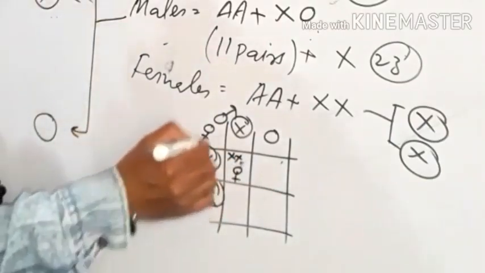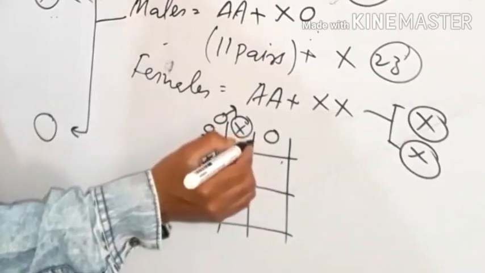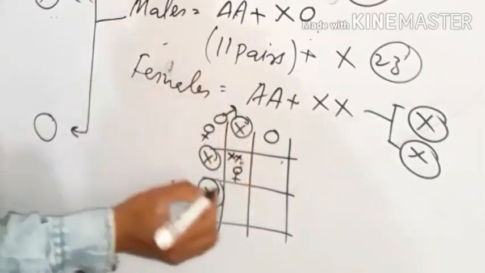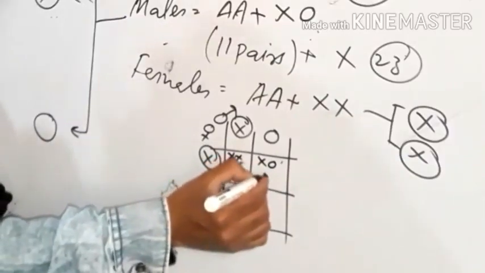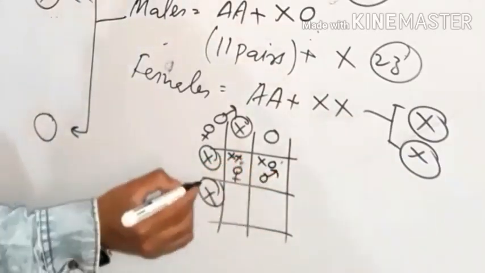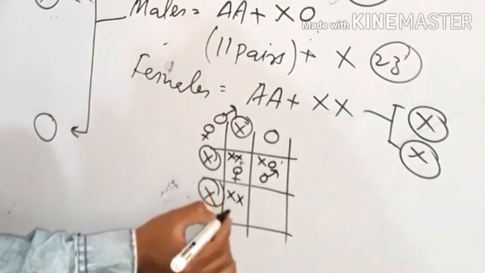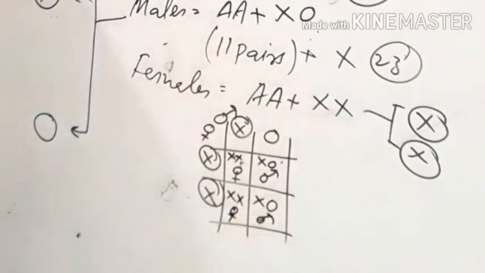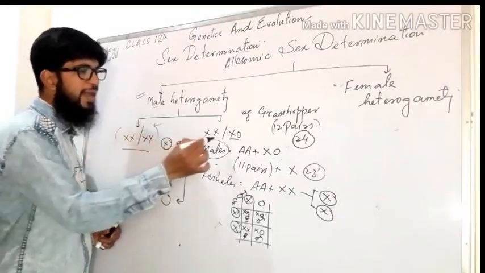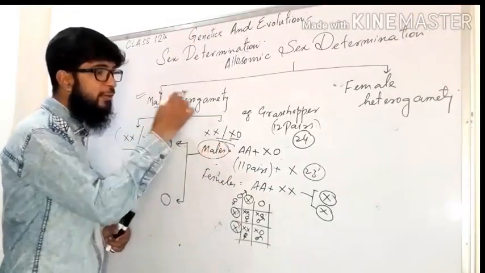And if this X is fertilized with a sperm without X, then what happens? The offspring will be XO, that means the male, right? Similarly, XX female, XO male. So both XX-XY and XX-XO are male heterogametic.